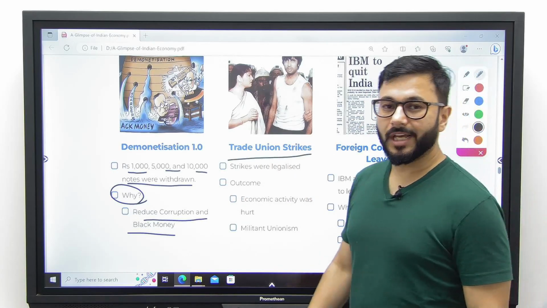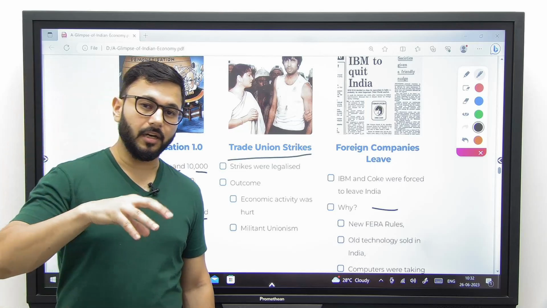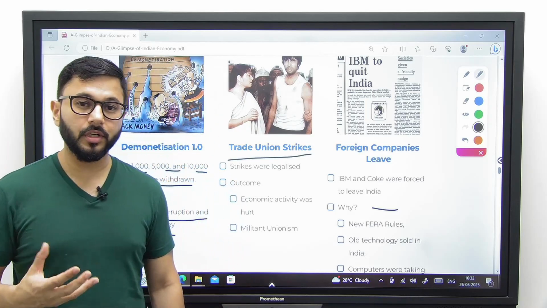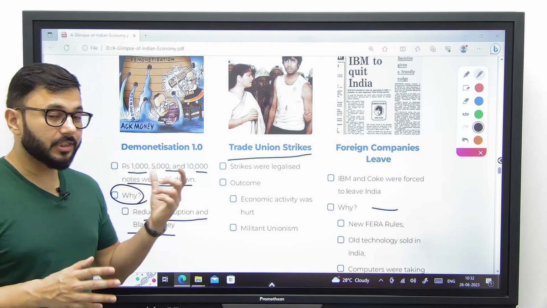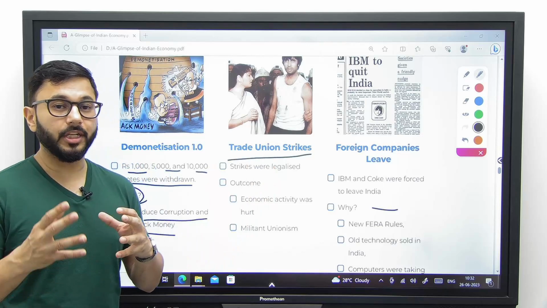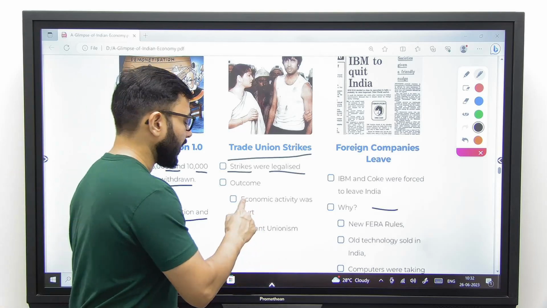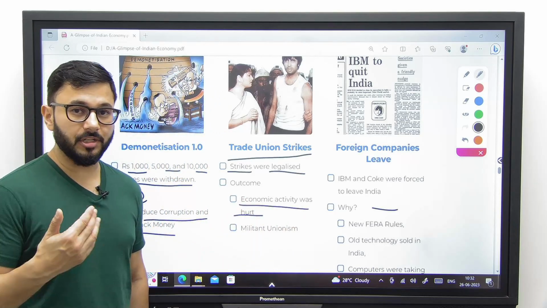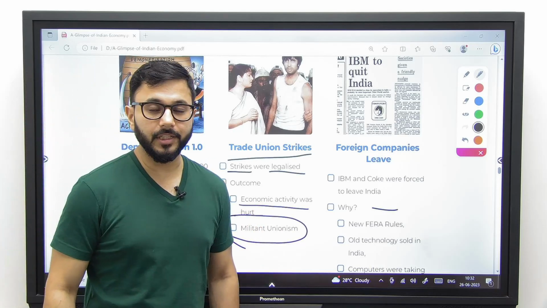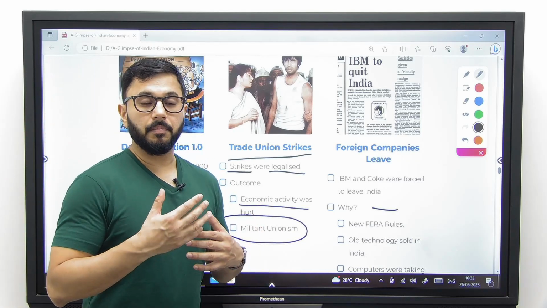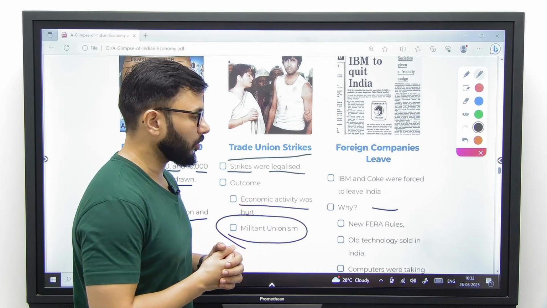Second, trade union strikes were made legal because of a government at the center that was more focused and more favorable towards trade unions and the labor class. Major changes were brought in trade union laws that resulted in legalization of strikes. What was the major outcome? Economic activity got hurt because strikes became a regular phenomenon, and this also gave rise to militant unionism, wherein unionism became more violent in nature and not just non-violent strikes.